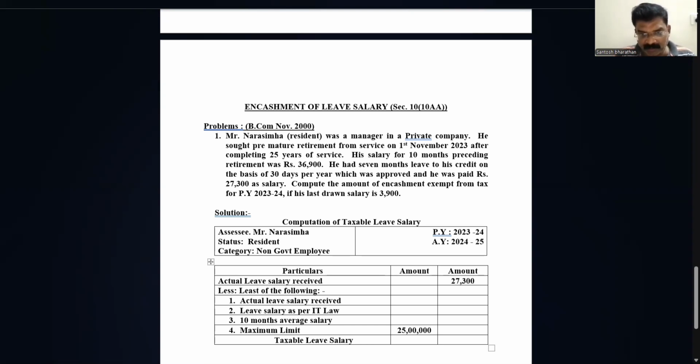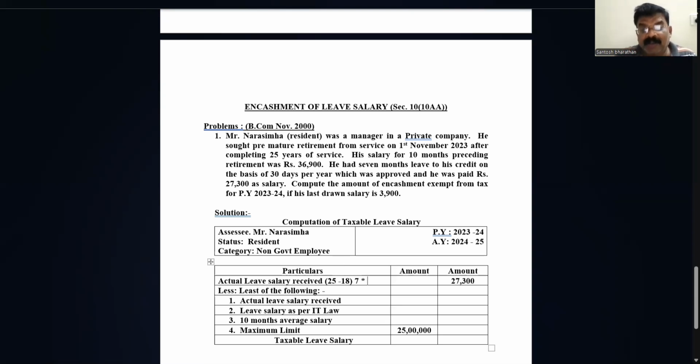Okay. So now one by one we'll calculate. First we calculate actual leave salary received. Again, we go to the problem. Mr. Narasimha, resident, was a manager in a private company. He sought premature retirement and retired on 1st November 2023 after completing 25 years of service. So I open the bracket here, where I mention 25 months, basically the total years of service, minus 18 months leave he has already availed. The balance left is 7.